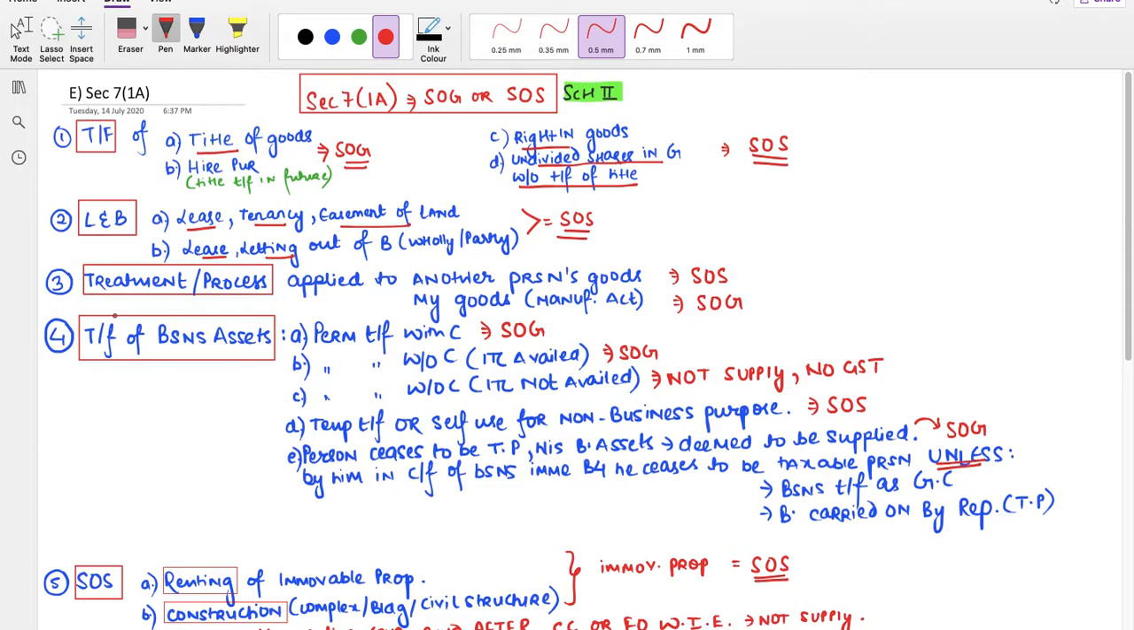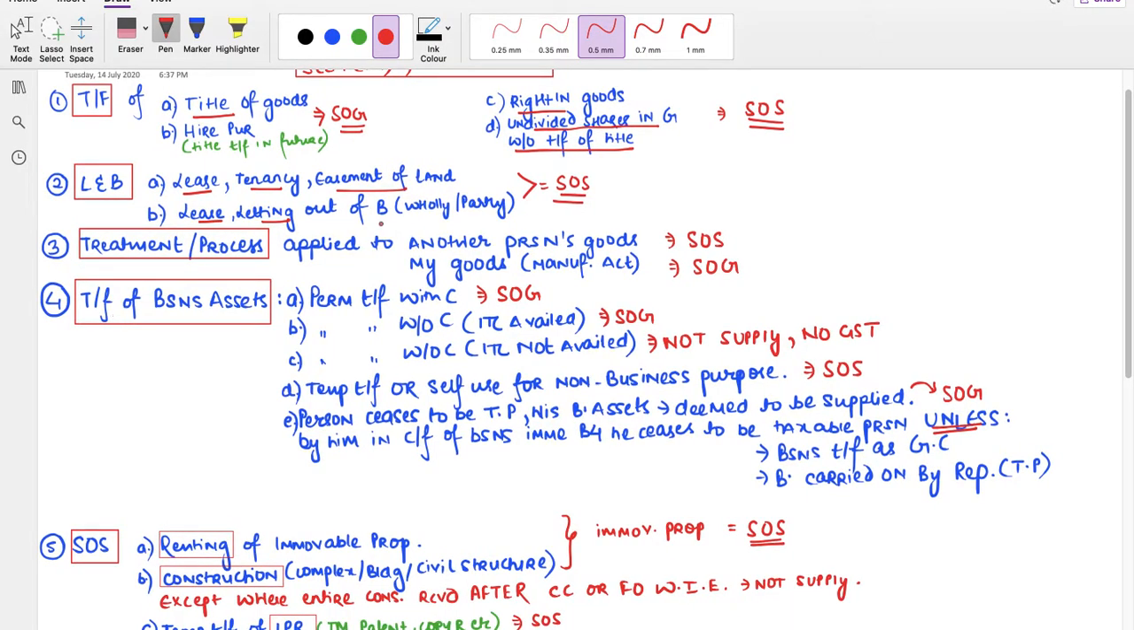Number 3, next we have treatment and process. If treatment and process is applied to another person's goods, it is considered as supply of service. You are providing a service. If you are doing a treatment or process to your own goods, then it is considered as a manufacturing activity and it is a supply of goods. If it is treatment process applied to another person's goods, supply of service, you're providing service to the other person. Treatment process to your own goods, it is a manufacturing activity and it is a supply of goods.